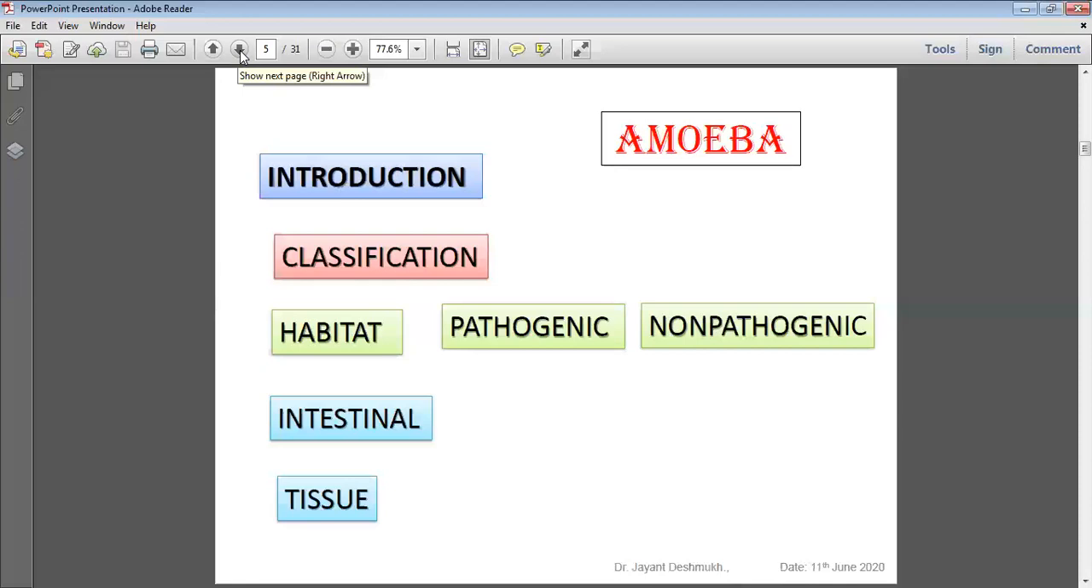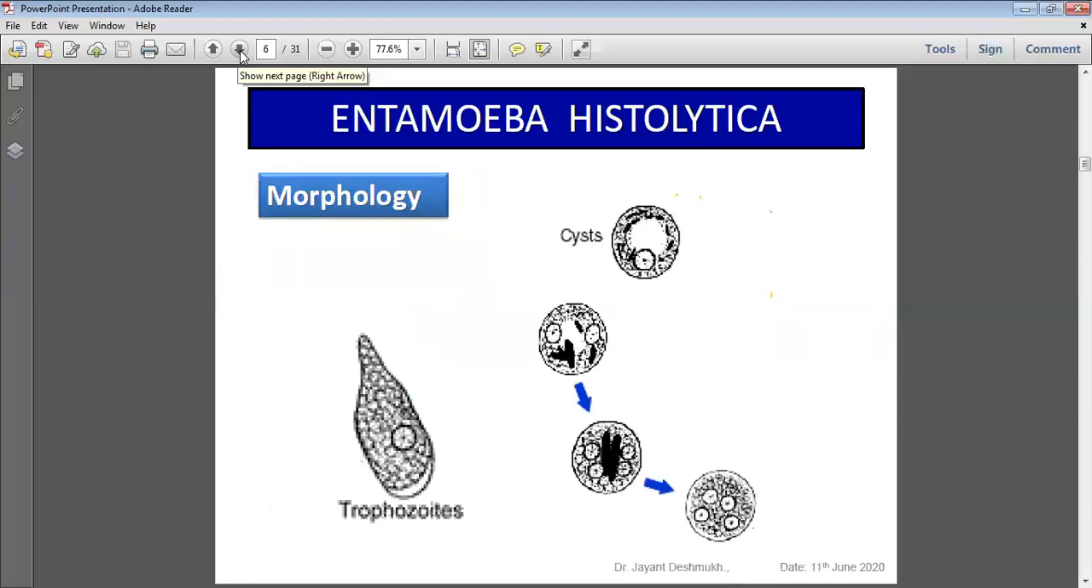Entamoeba histolytica is pathogenic, mostly causing primary infection in the intestine, and it is an intestinal protozoa. Morphology: it exists in two forms. The topic we discuss under four headings: morphology, life cycle, pathogenesis, and laboratory diagnosis, and in very short, treatment and prophylaxis.